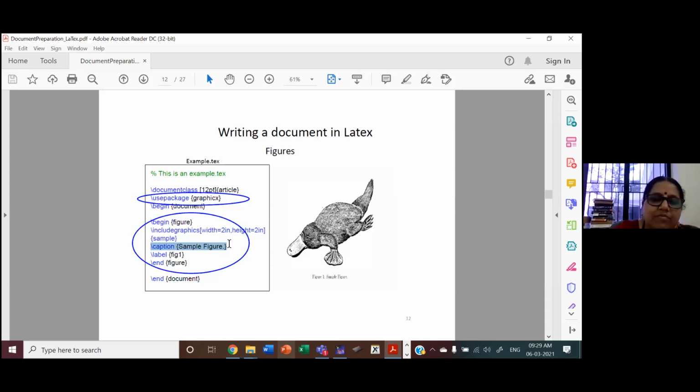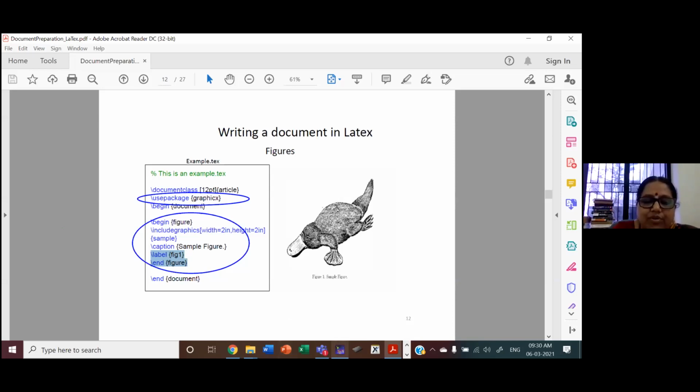And normally, whenever you insert a figure, you will refer to the figure in the text. So in order to make reference easy, you add one label. Label I have already told you for section. Same thing here, you add a label to an image. So that in the text contents, you can refer to this figure. But wherever you reorganize the figure, you move, the number of the figure will be correctly referred in the contents.